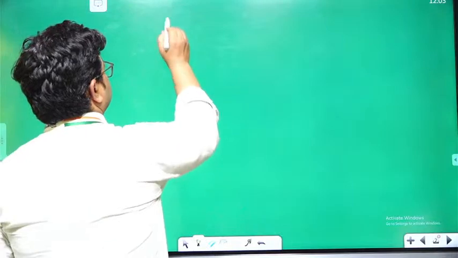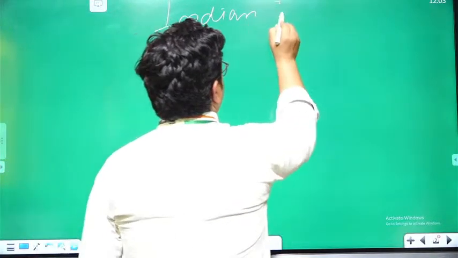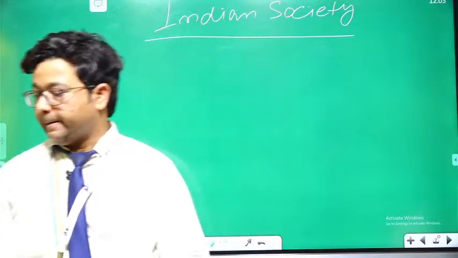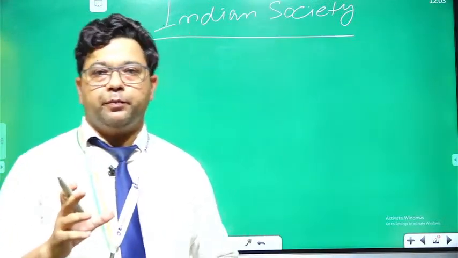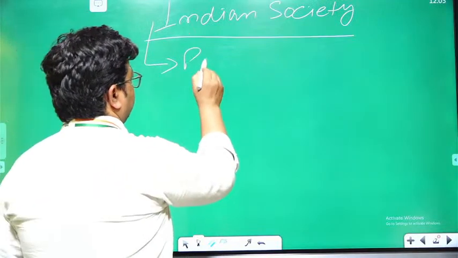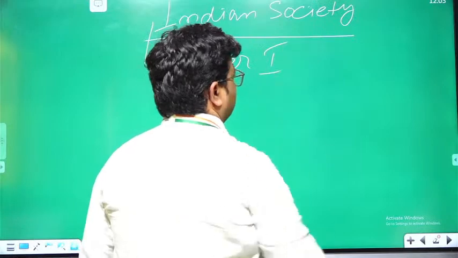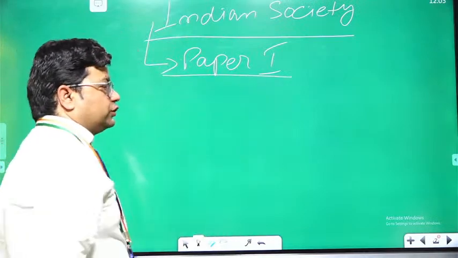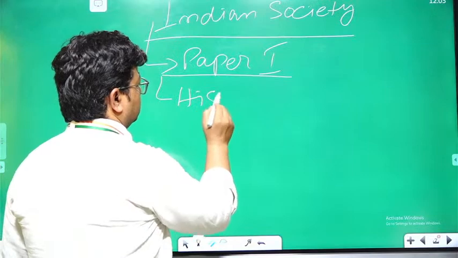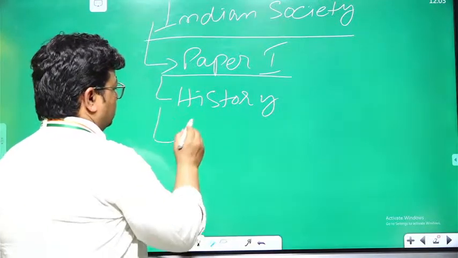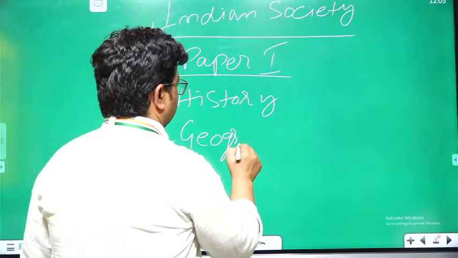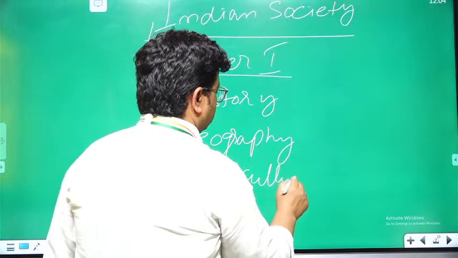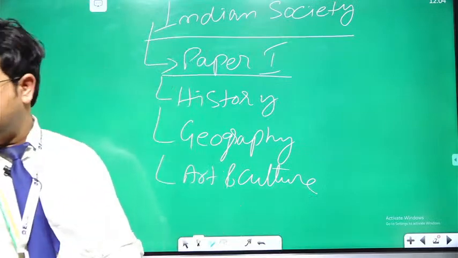So we are going to discuss the Indian society. It is a part of paper 1 of the GS paper, which also includes the other parts besides Indian society: history, geography, art and culture.